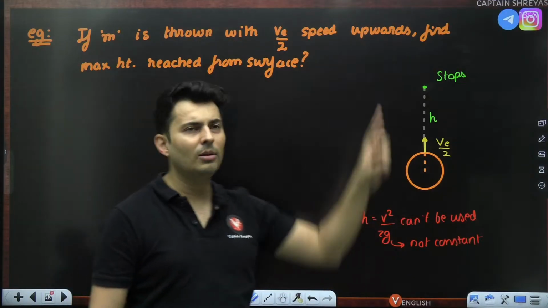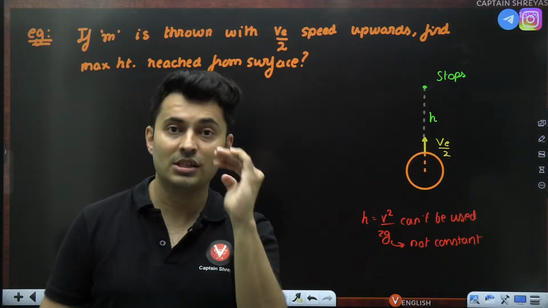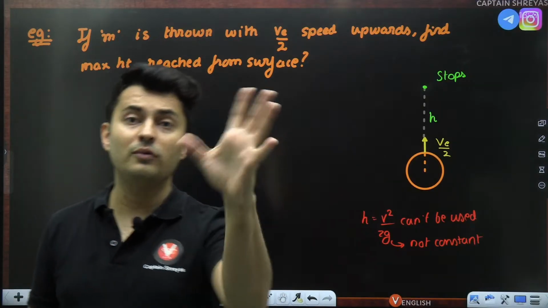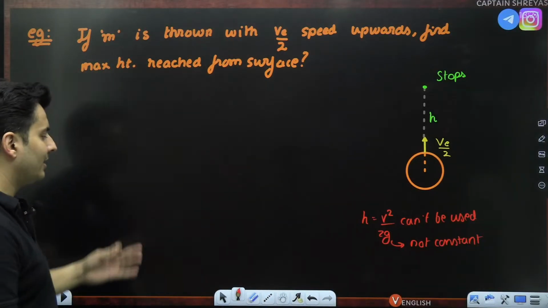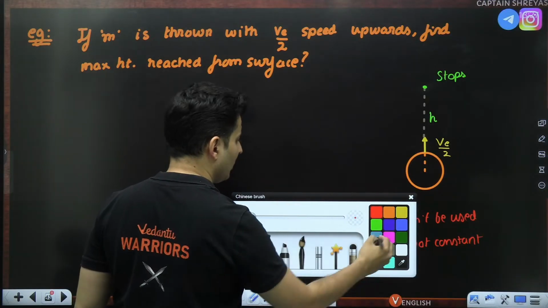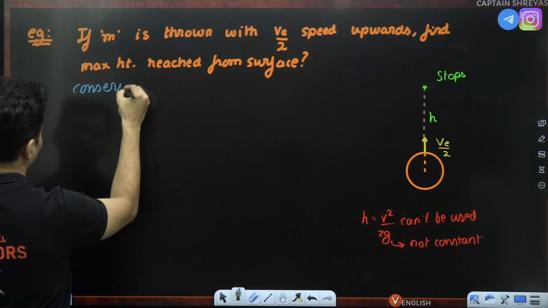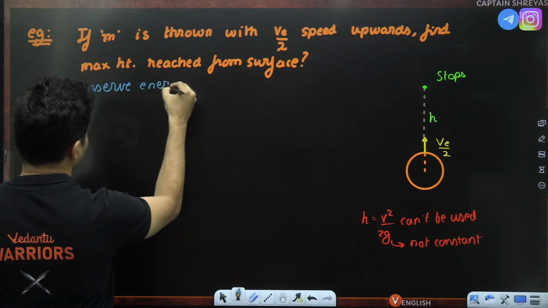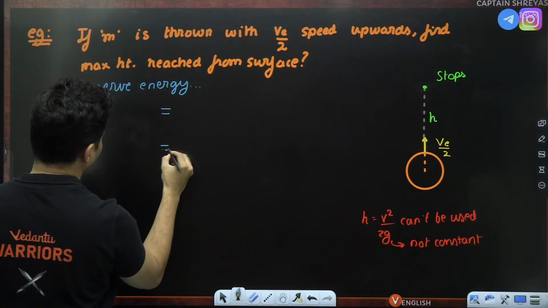And I know it is going to be large height because, come on, escape speed by 2 is still very large. It is close to 5-6 kilometers per second. It's a huge speed. So large height. So the only option left with us for such problems is conserve energy. All you have to do is conserve energy. Let's just put equal to over here.